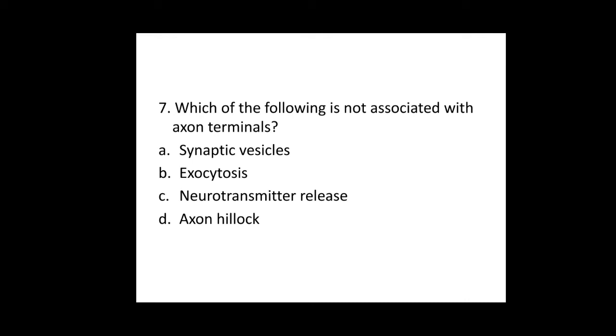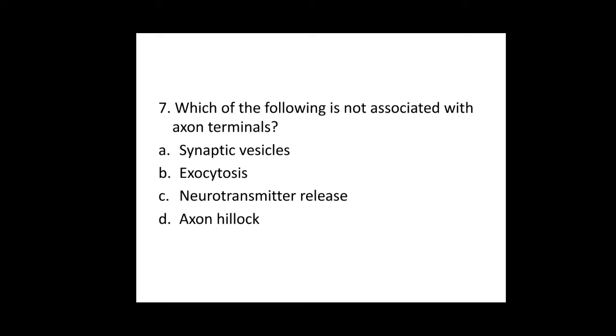synaptic vesicles, and these synaptic vesicles consist of the neurotransmitters. During the conduction of the impulse from one neuron to another neuron, when the synaptic vesicles release the neurotransmitter, this release is by the process of exocytosis.